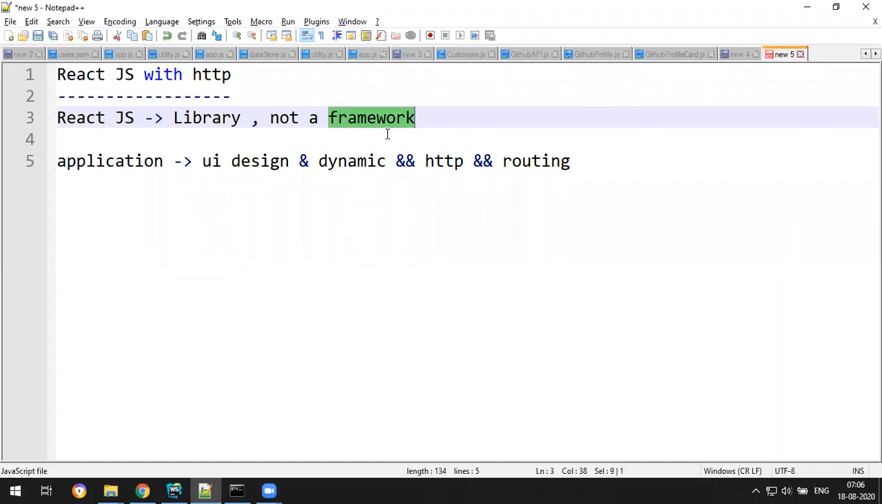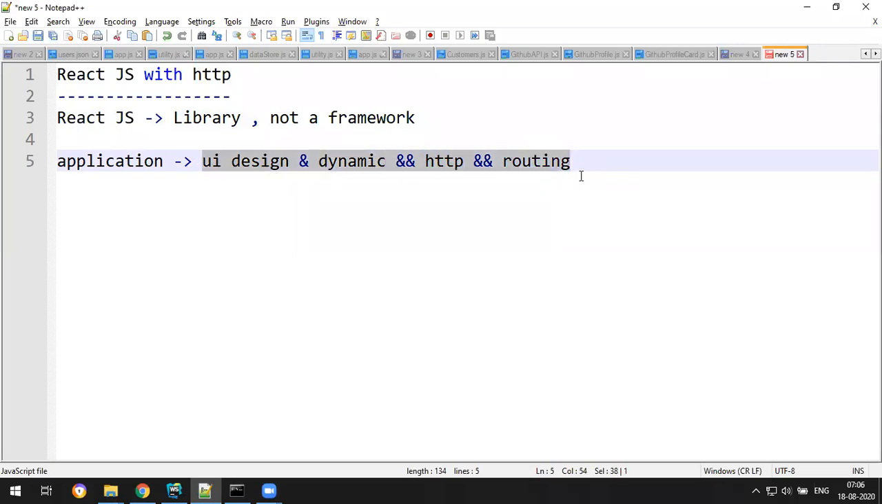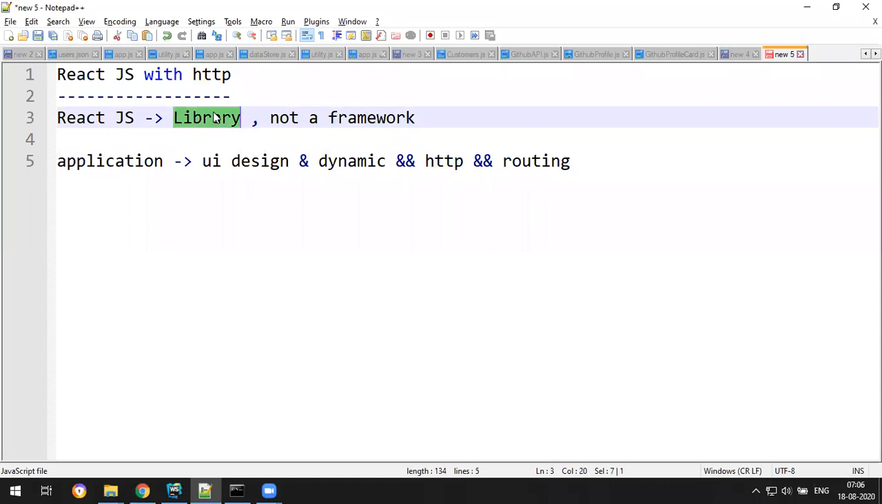We call Angular a framework because Angular itself has given its own library for HTTP and its own library for routing. But React is called a library because HTTP and routing are not provided by React.js by default. React.js wants to focus on UI design and developing rich dynamic components, and it has done that pretty well.